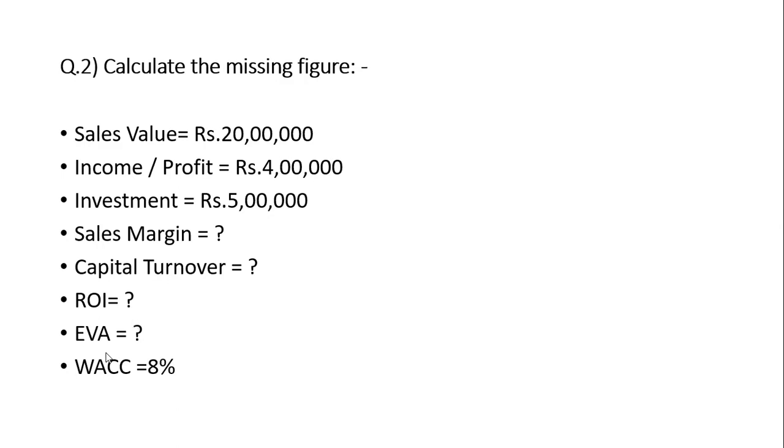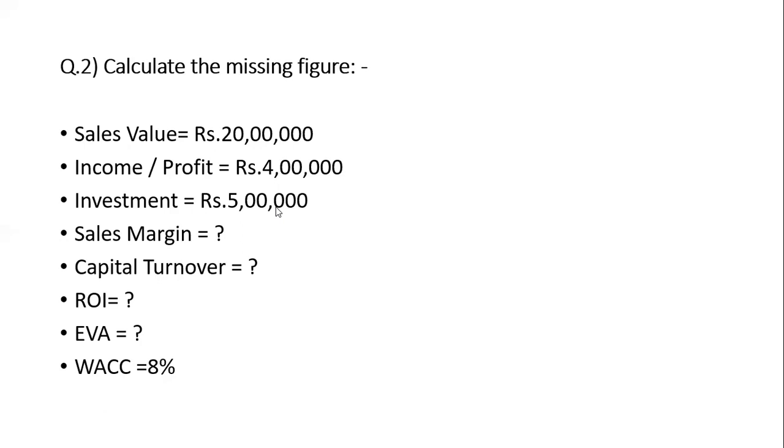Next, EVA, economic value added. Income minus, open bracket, capital employed into WACC, bracket close. Income is 4 lakhs minus, open bracket, capital employed is 5 lakh, 5 lakh into 8%, bracket close.